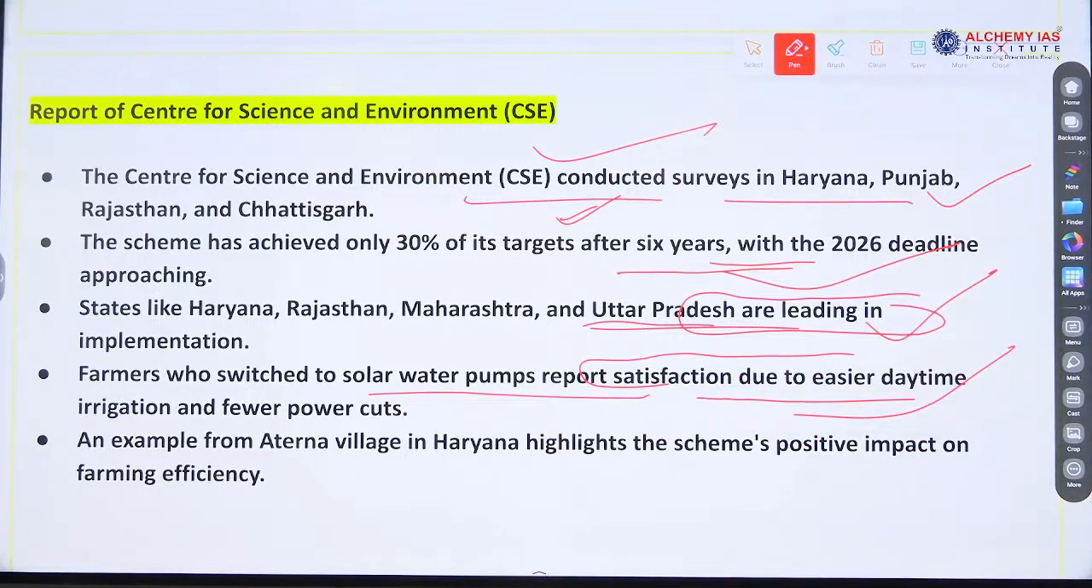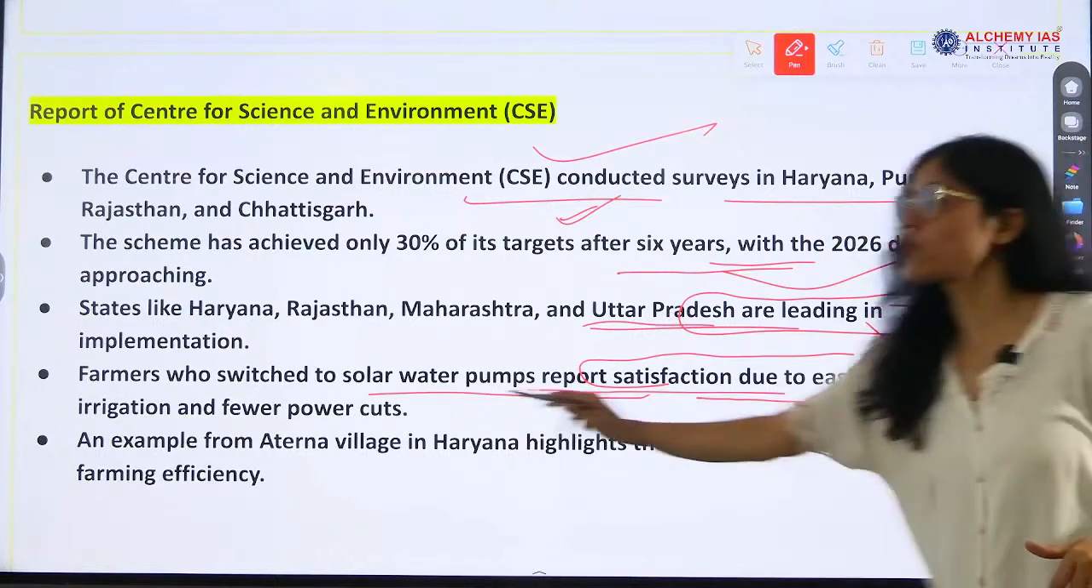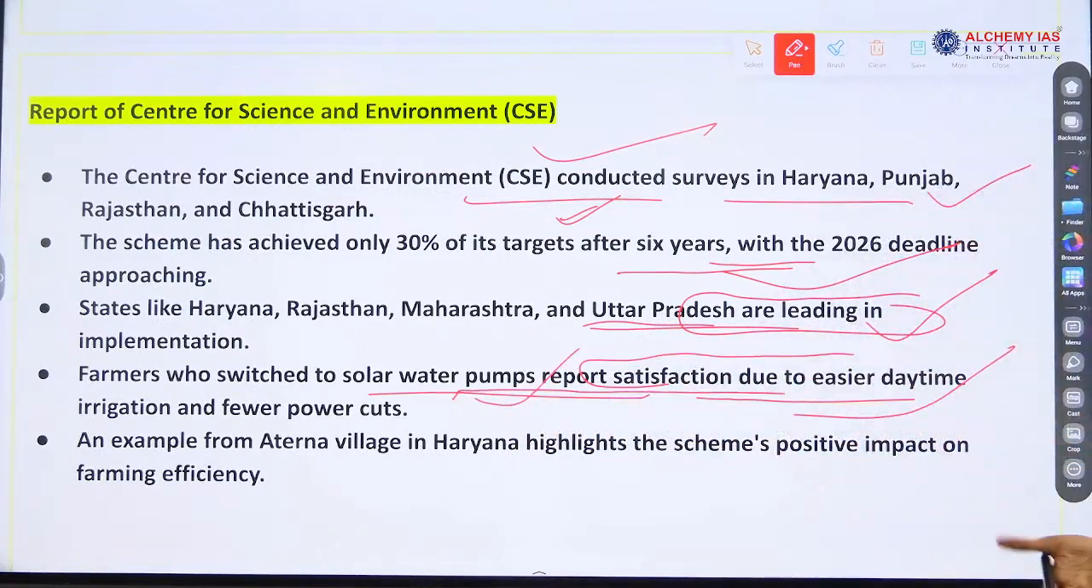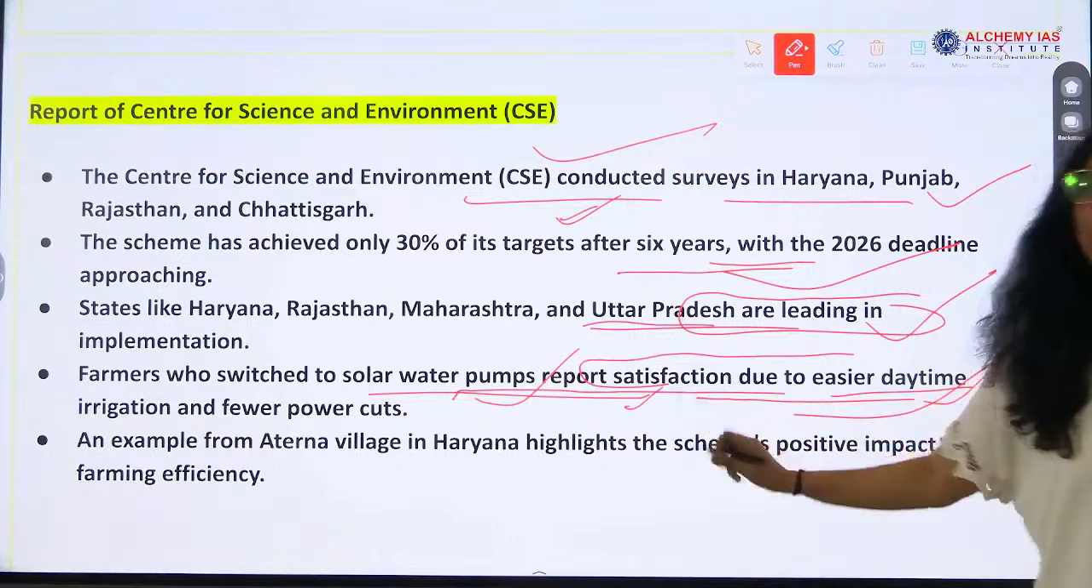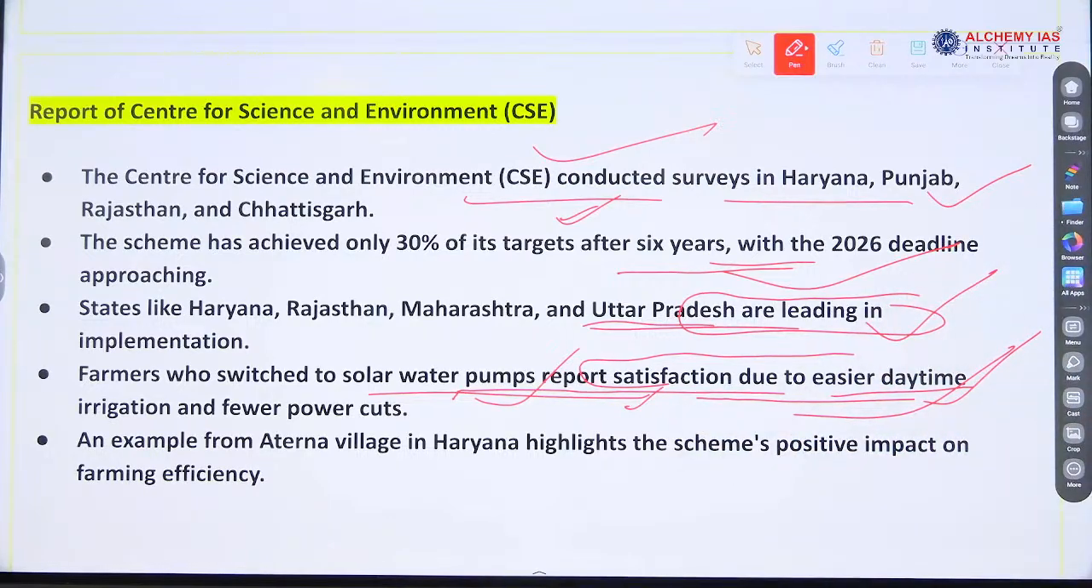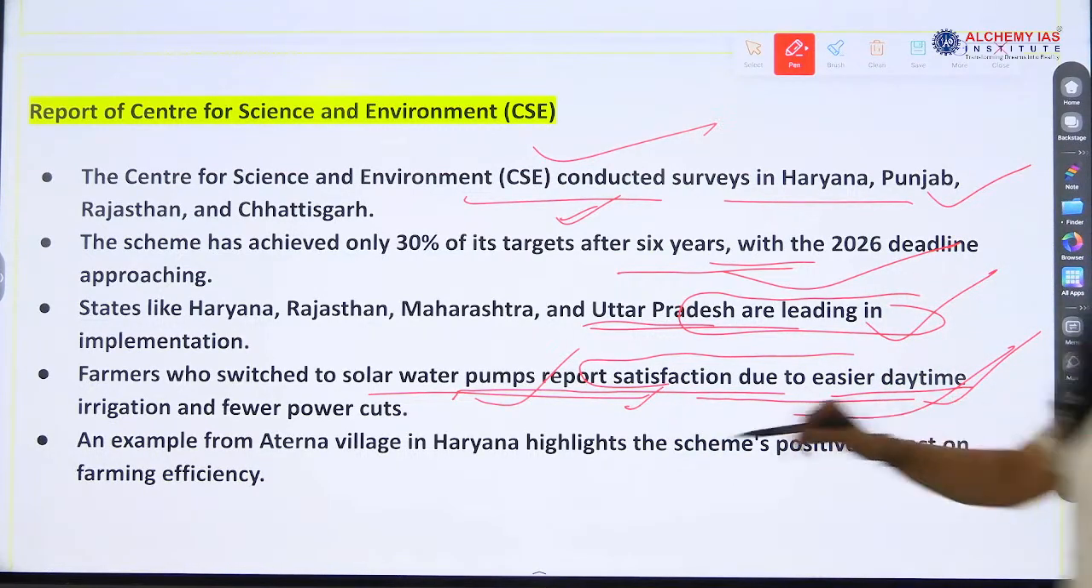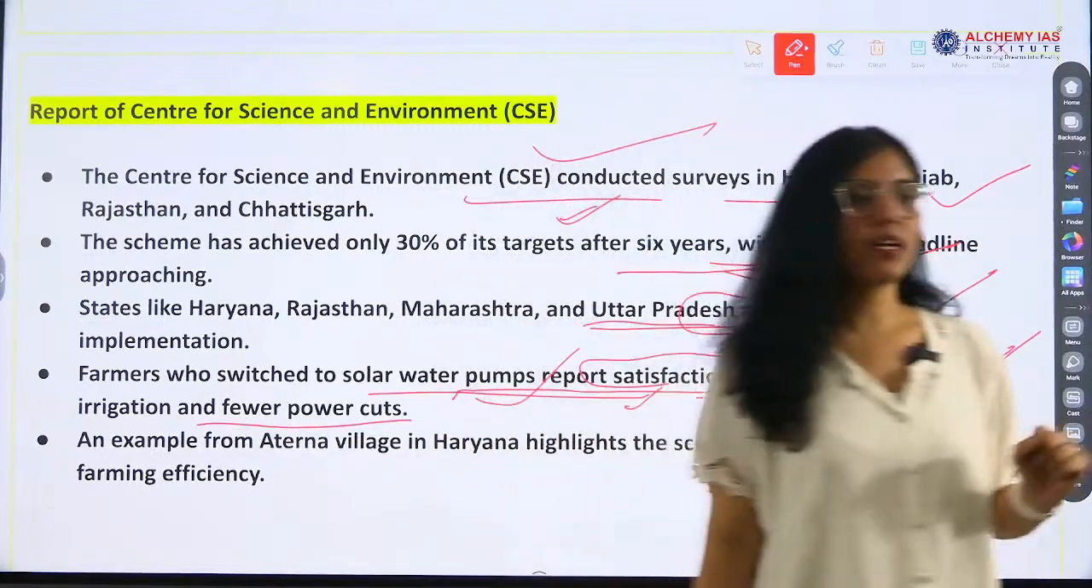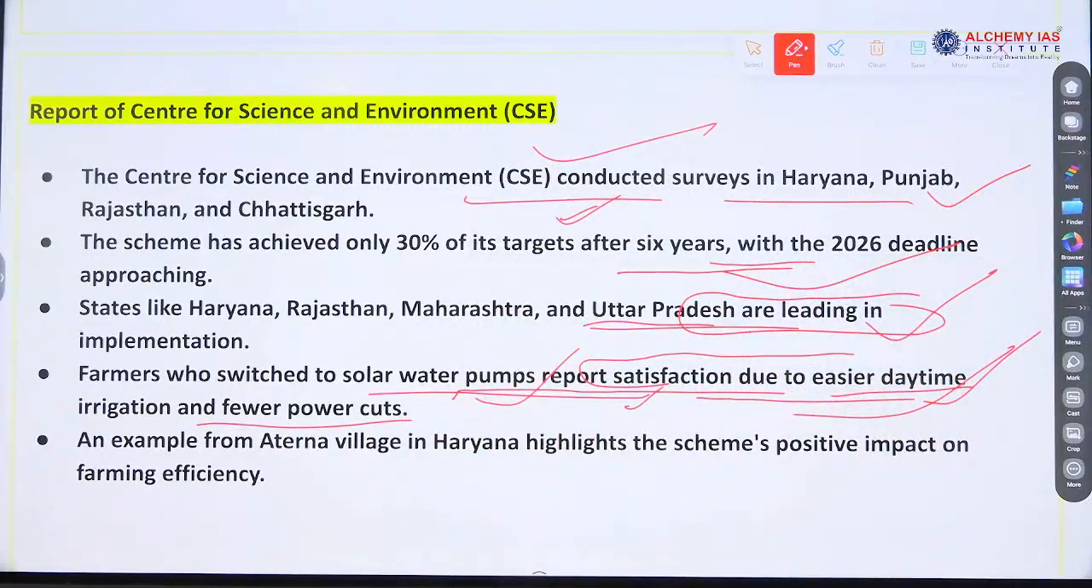So who have switched to solar pumps? The pump component is there, the second component, and the third component is focusing on solar pumps, right? Those who have switched to solar water pumps are satisfied with daytime electricity access. They get easier access and fewer power cuts, right? So their work is not being stopped by power cuts, okay?